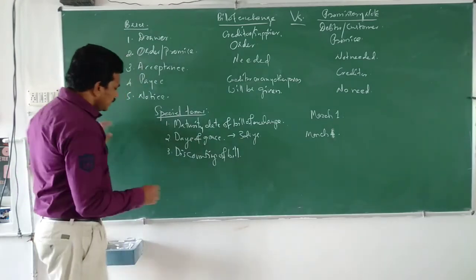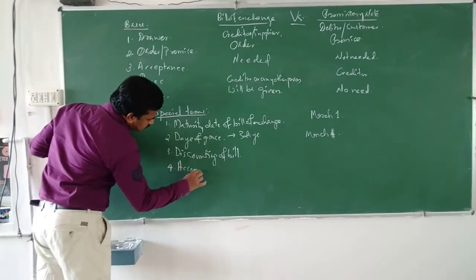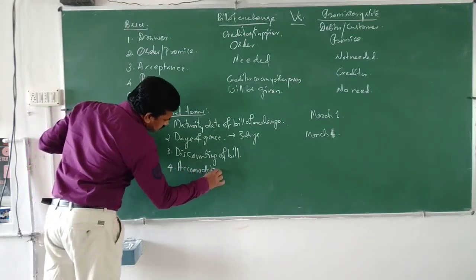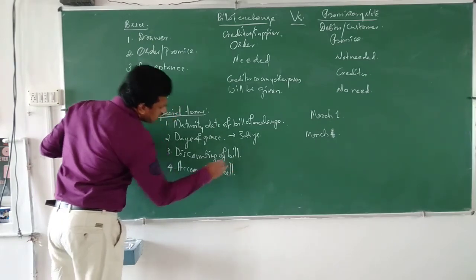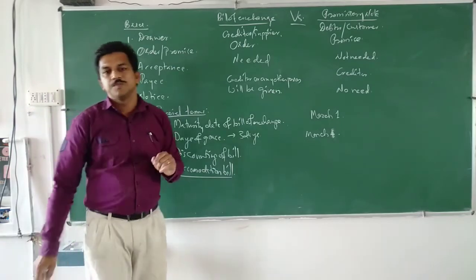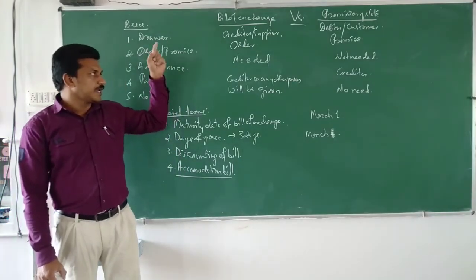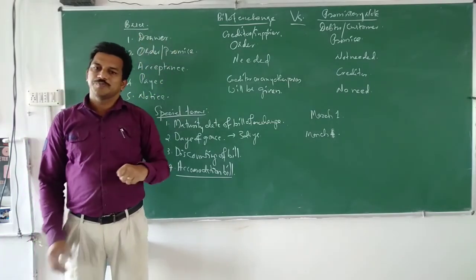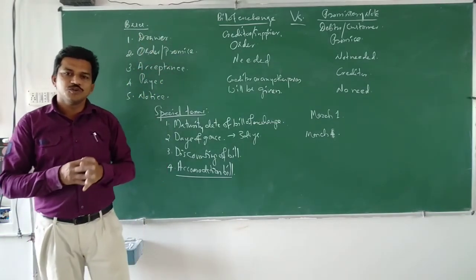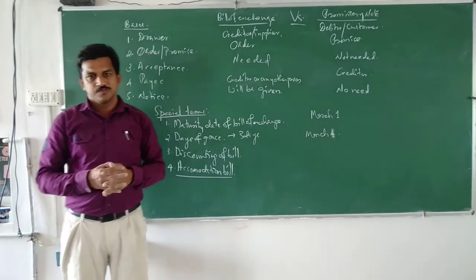Let us see another one, accommodation bill. This is also an important thing. In the case of a normal bill of exchange, it is prepared at the time when we are selling the goods.